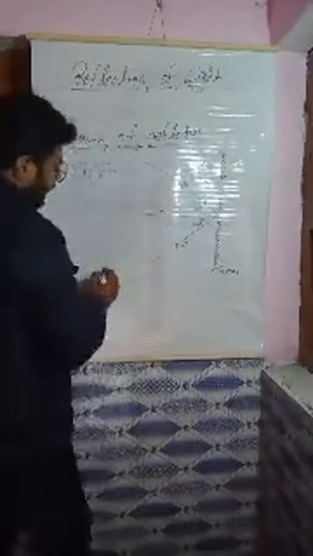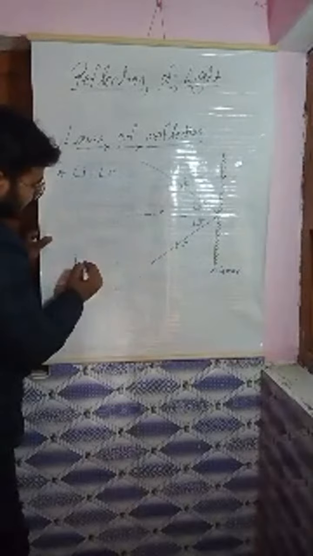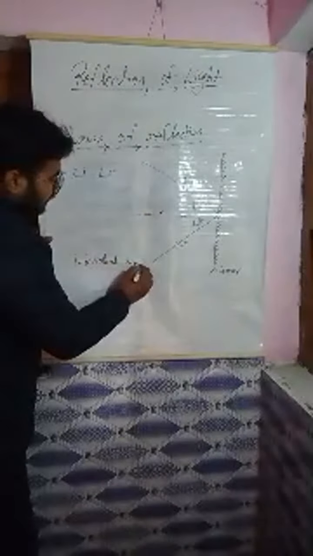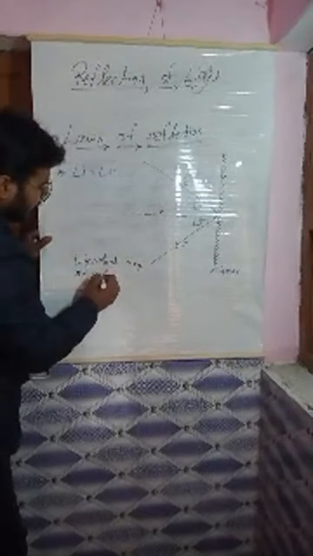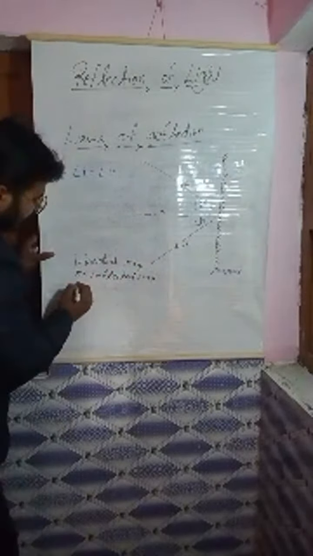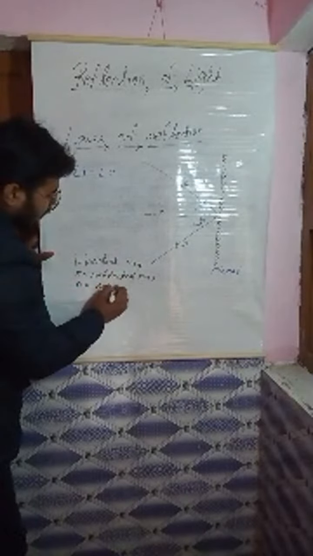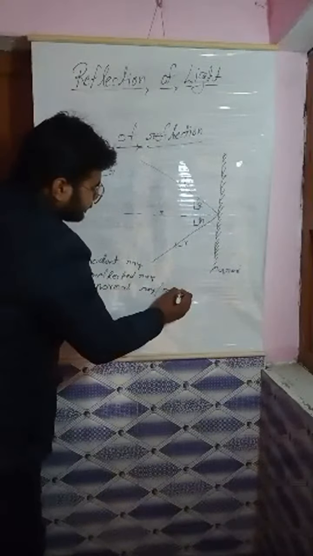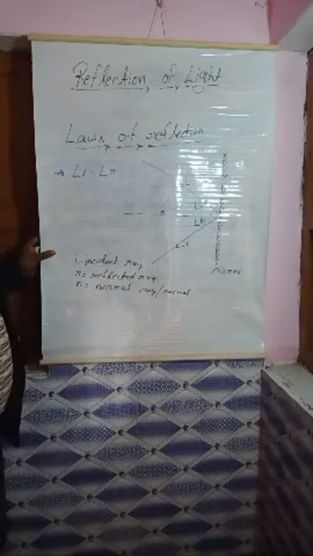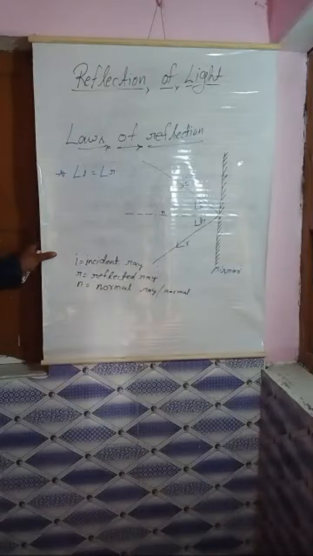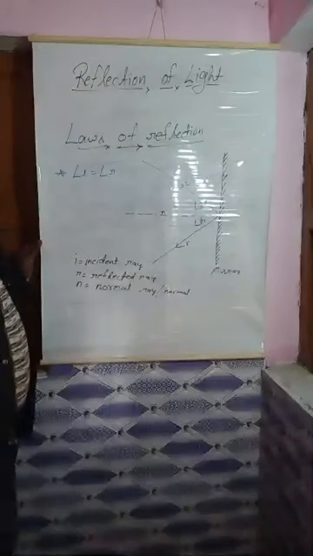So here I am writing I stands for incident ray, and R stands for reflected ray. Okay, and N stands for normal ray. We can also simply say normal. Okay, so R stands for reflected ray and I stands for incident ray, then N stands for normal ray.